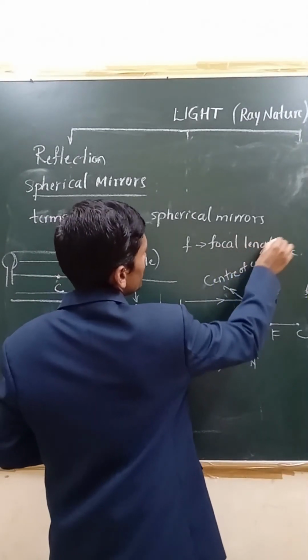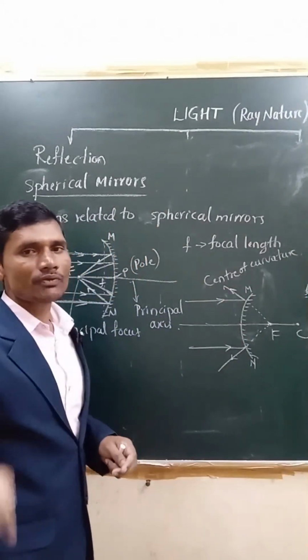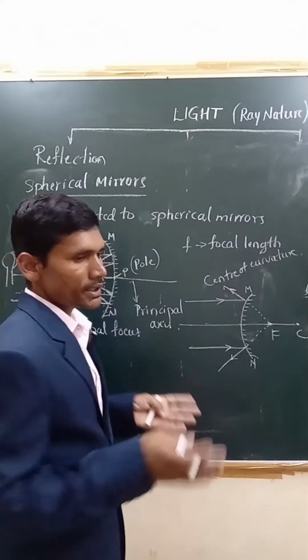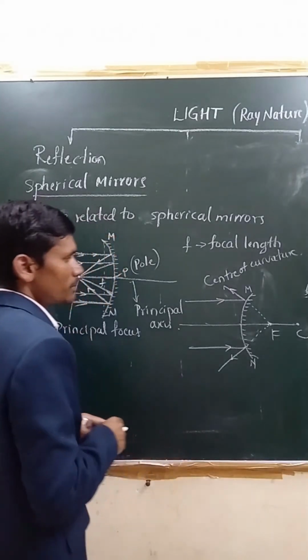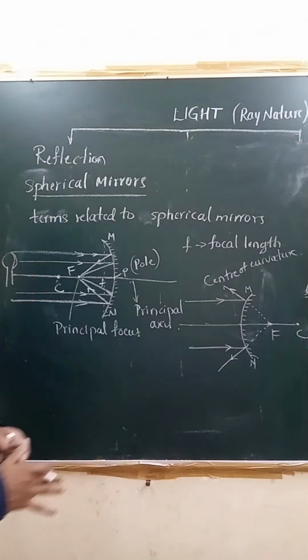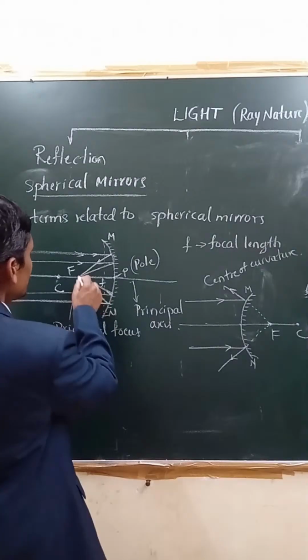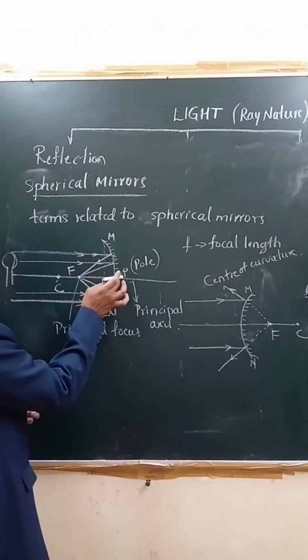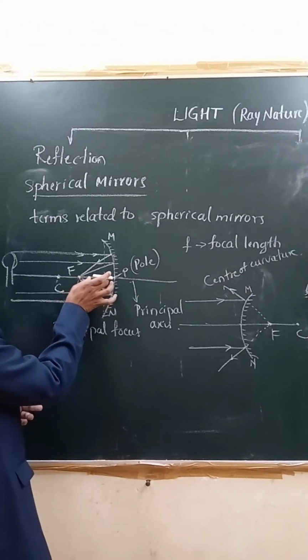Focal length is the distance at which the image is formed, right? All the rays meet each other at the principal focus. It is a point on the principal axis. We know that the distance between the pole and the principal focus is called the focal length.